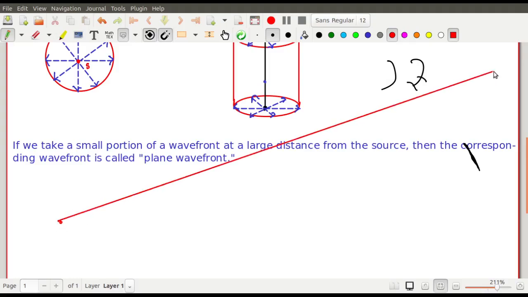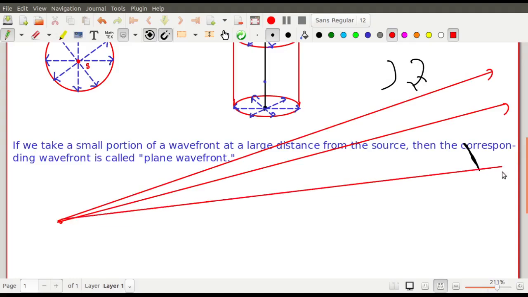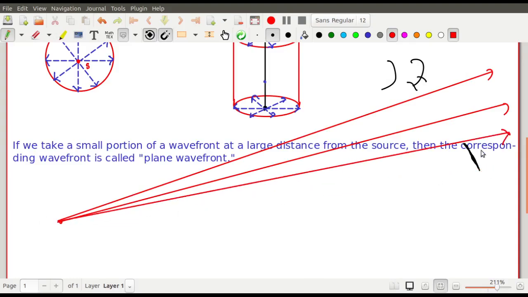Suppose you draw some lines like this. At these regions, the lower regions, if you concentrate within this region, you see that a diverging nature is very much clear.